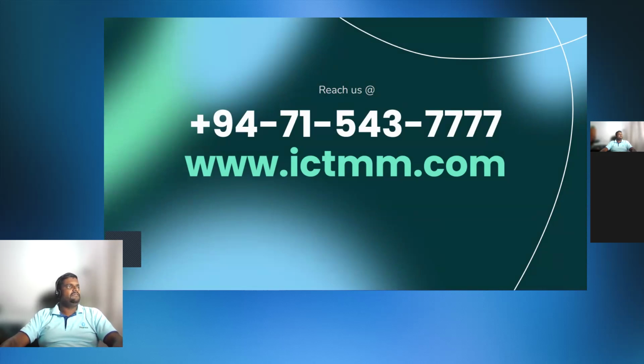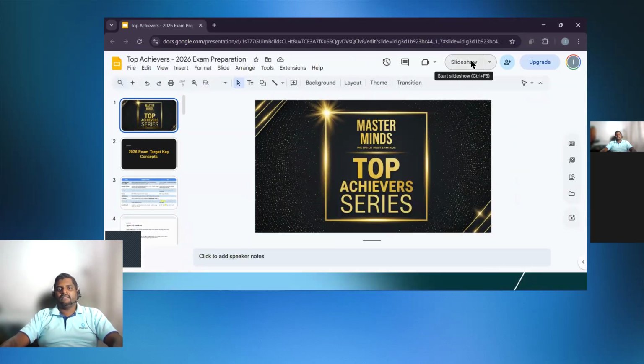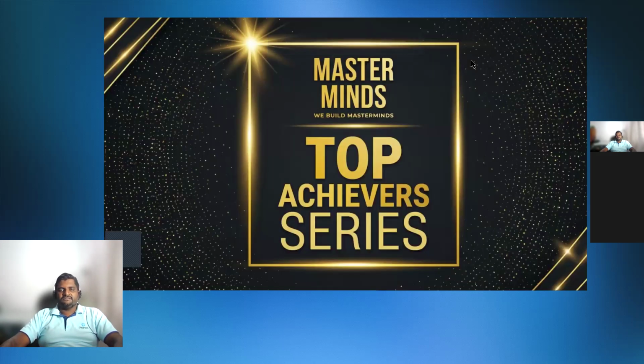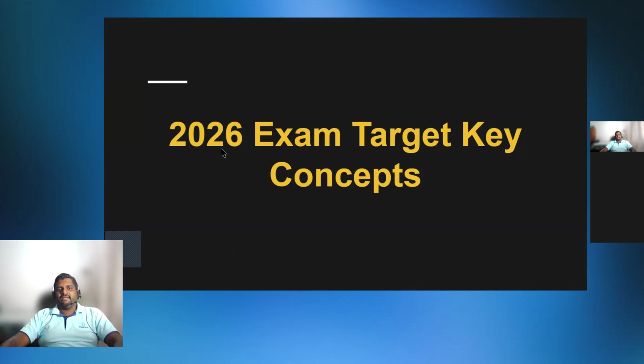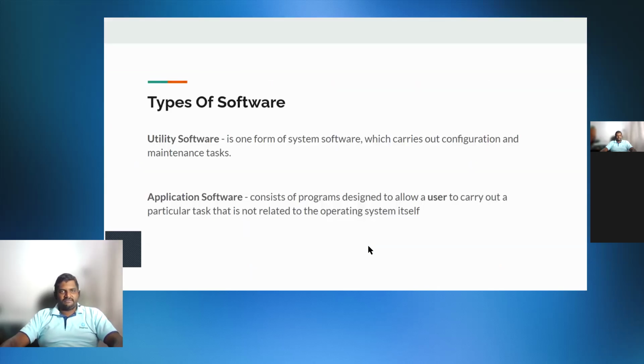So those are the things, and I just wanted to show you certain notes, right? This is something that we prepared for this year's batch who will be going for the exam. This is called Top Achiever Series, right? Basically, this Top Achiever Series is like 2026 exam target concepts, right? What are the very quick finding ones? Most probably, my understanding is a lot of target questions will be there from these sections.